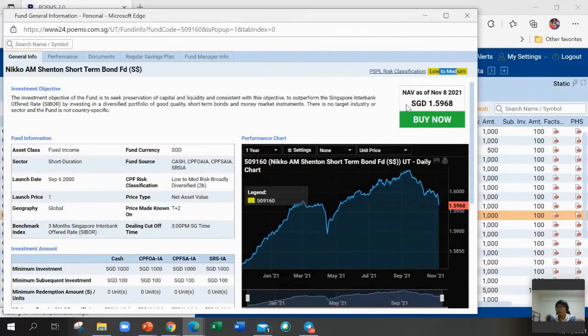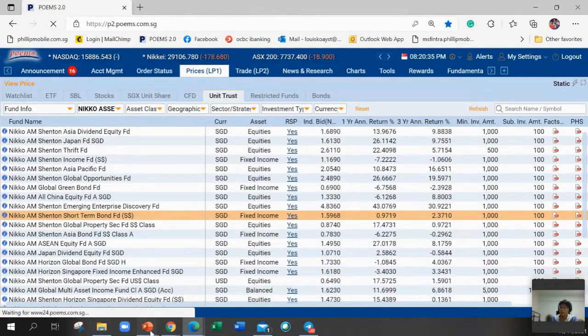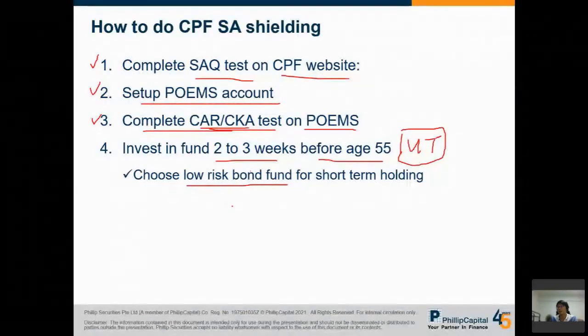Like I mentioned, it's not totally risk-free. You will still see some decline in price, especially recently the bond market is not doing well. So you still may see some decline. But it's just one time, and even with some decline, probably not much difference. So that is the thing you can do for your step 4: invest in a low-risk bond fund just for a few weeks.